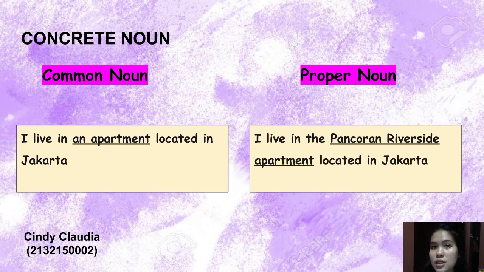Second, what is proper noun? A proper noun is a specific name for a particular person, place, organization, or thing. Proper nouns begin with a capital letter. For example, I live in the Pancoran Riverside apartment located in Jakarta. Pancoran Riverside is a specific name of an apartment in Jakarta.